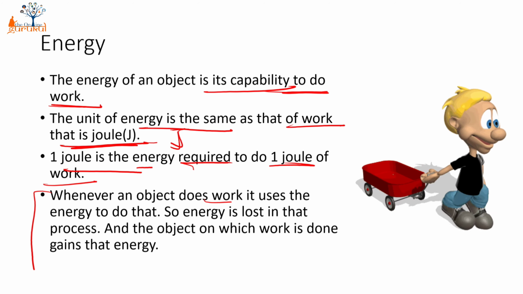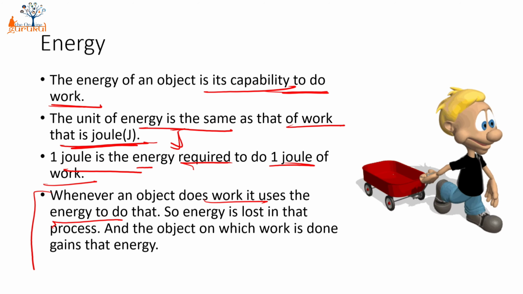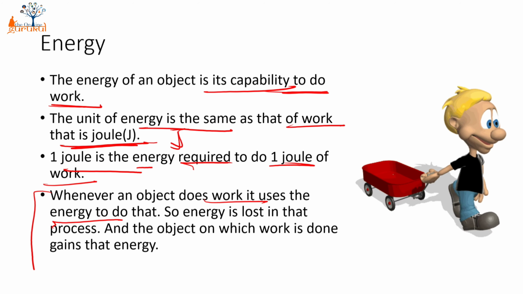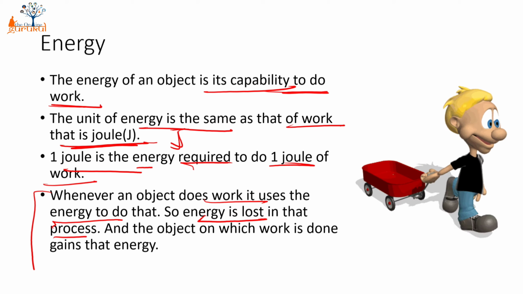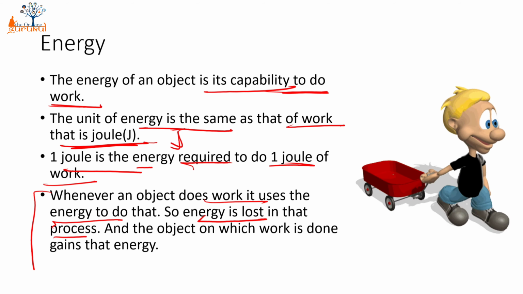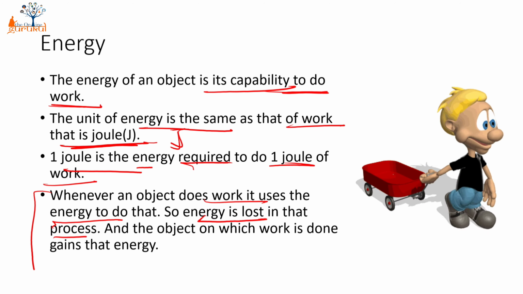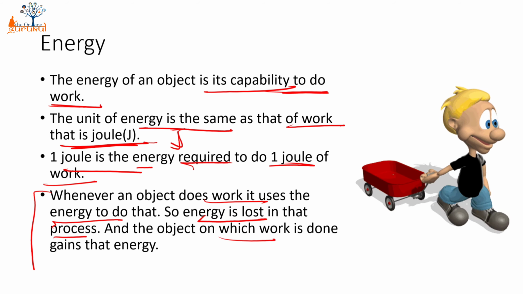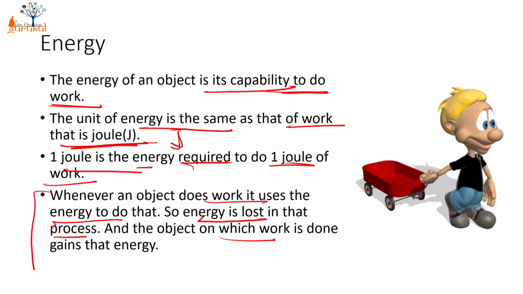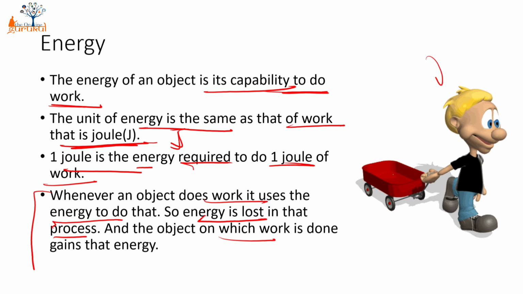Another very important thing that we need to remember whenever we talk about energy is that whenever an object does work, it uses the energy to do that, and whenever that energy is used, that energy is getting lost in that process. It means the person who is doing work will spend the energy, and that spent energy will be transferred to the object on which the work is being done. If there is a confusion, let's understand it by this particular example.